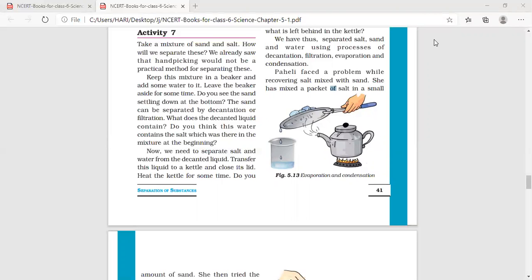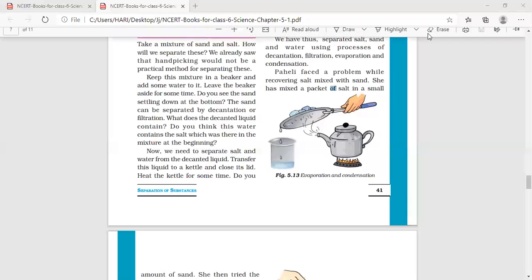This way we can separate sand, salt and even water by the method of decantation, filtration, evaporation and condensation. Condensation will be used to get the water back.